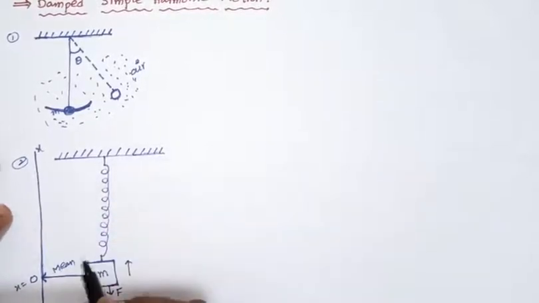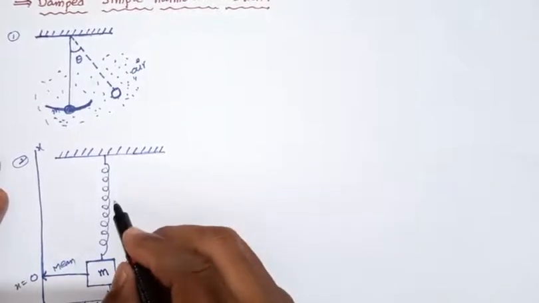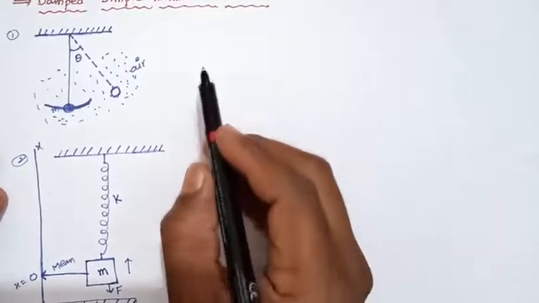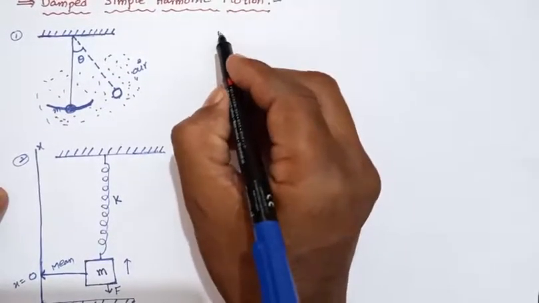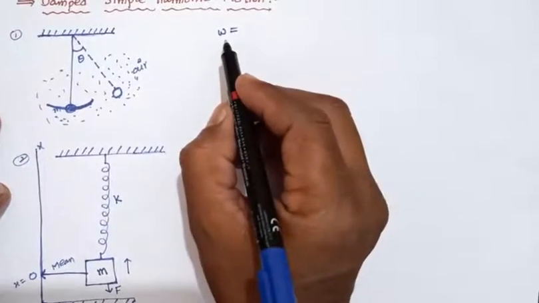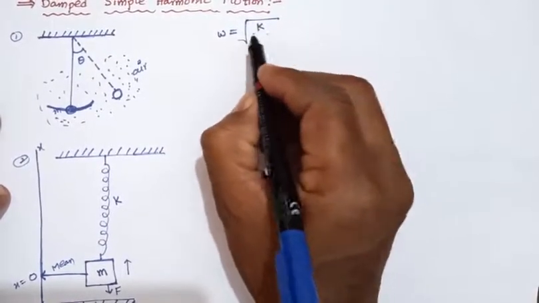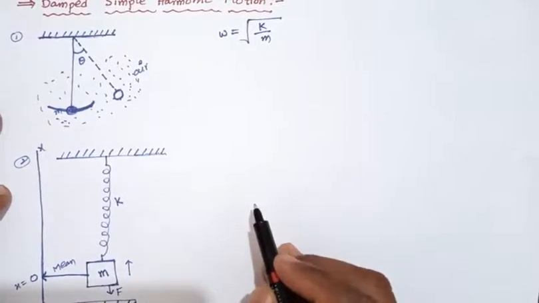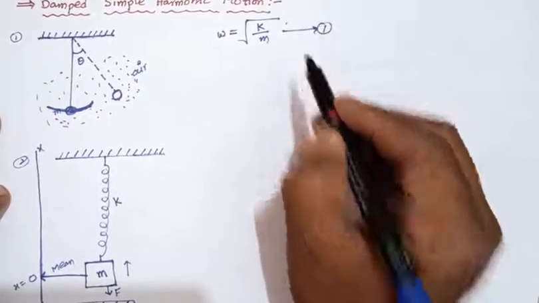For this simple harmonic motion, the mass of the block is M. The force constant or spring constant we can take as K. In this simple harmonic motion, the angular frequency of the spring, omega, already we know, equals square root of K by M. This we take as equation number 1.